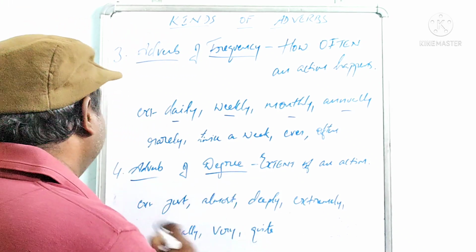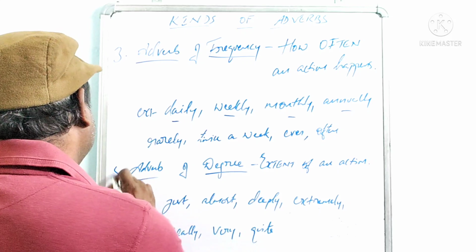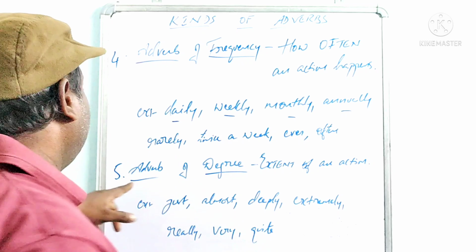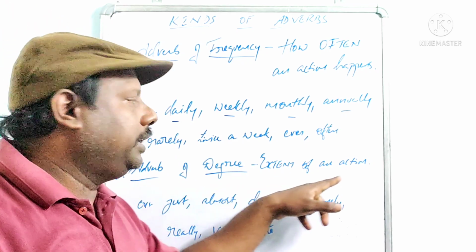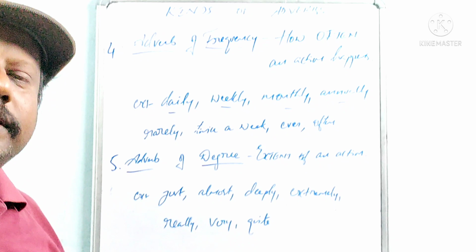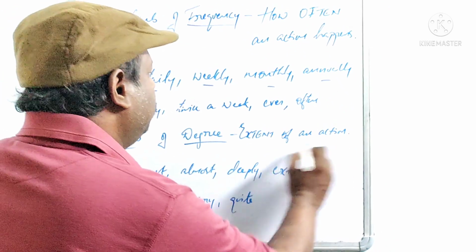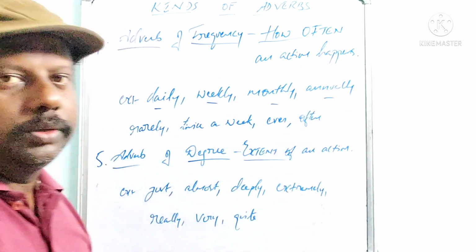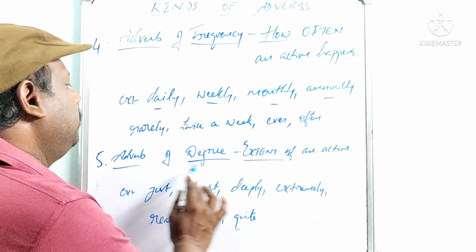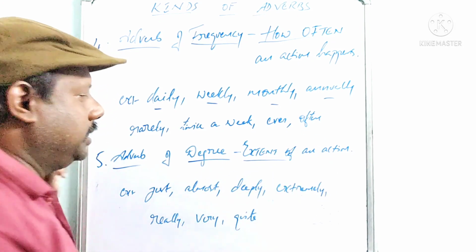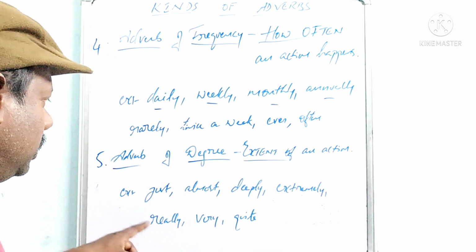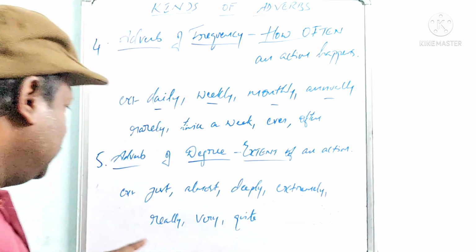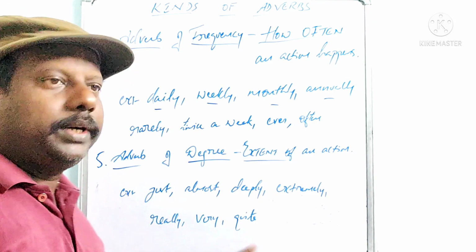Adverb of degree, the fifth one, shows the extent of an action. How it takes place, the extent of an action; in the fourth one, how often. Now coming to the fifth one, adverb of degree, the extent of an action, means just, almost, deeply, extremely, really, very, quite.